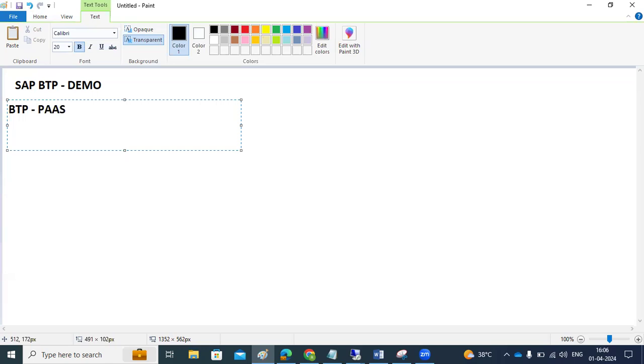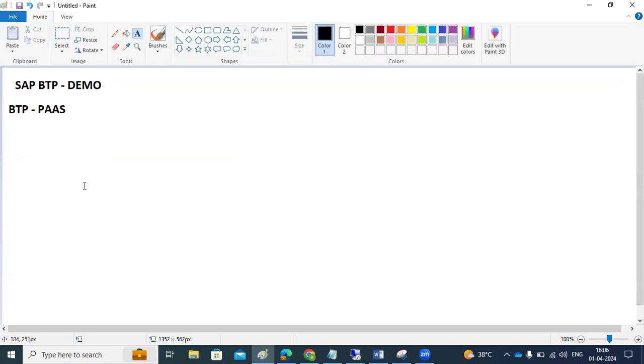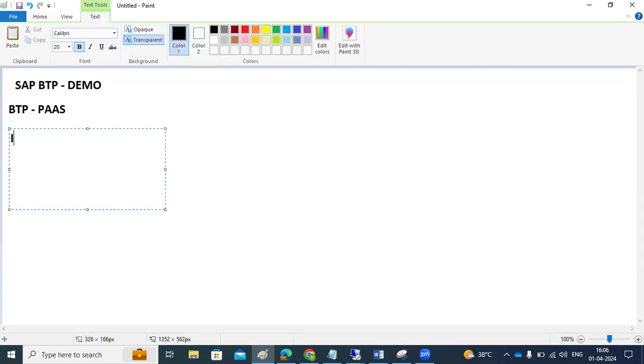So on the cloud side, we have many different methods and differentiations, right? IaaS, infrastructure as a service, platform as a service, and software as a service. Same as that, BTP also has services, environments, and regions. Those environments are what we call platform as a service here, right? So BTP is the technical foundation for the entire SAP ecosystem.